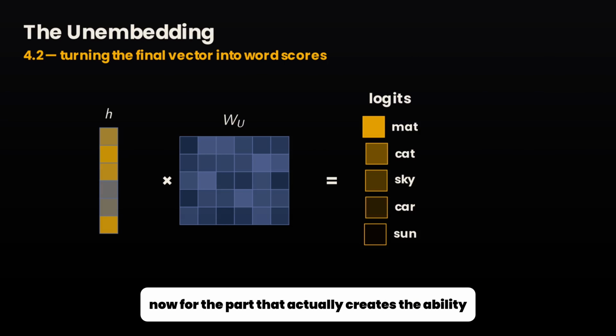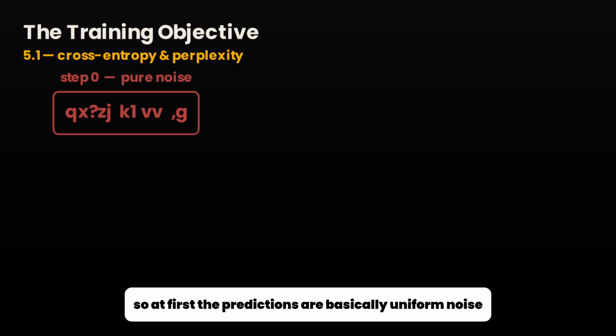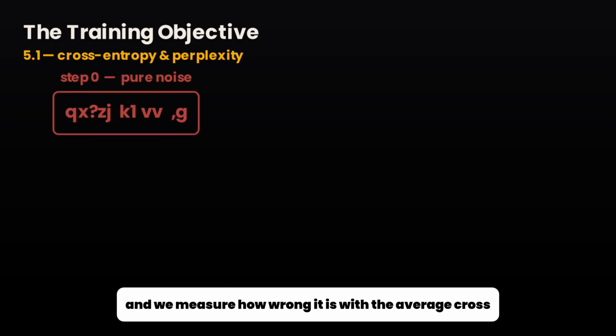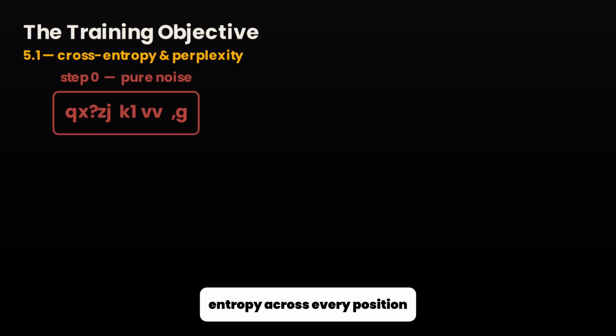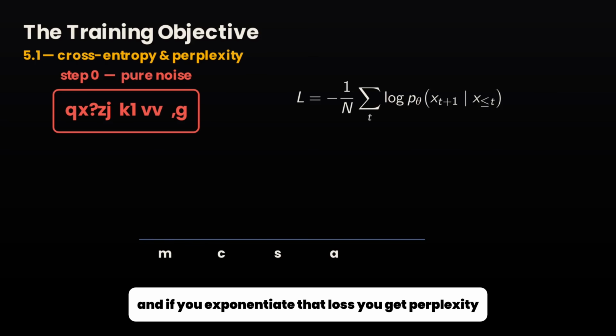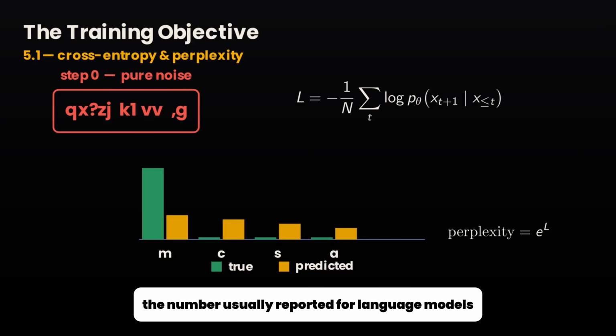Now for the part that actually creates the ability, which is training. Every weight starts as small random numbers, so at first the predictions are basically uniform noise, exactly like the gibberish from the cold open. And we measure how wrong it is with the average cross entropy across every position, which is the same as maximizing the likelihood of the real text. And if you exponentiate that loss, you get perplexity, the number usually reported for language models.